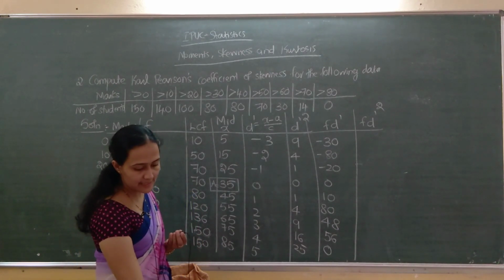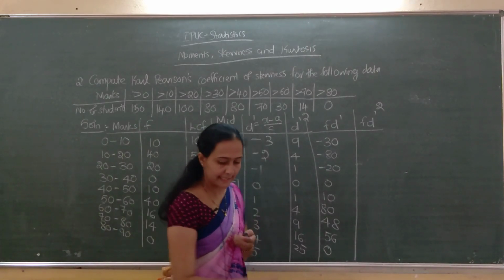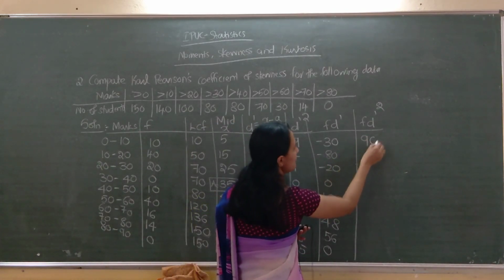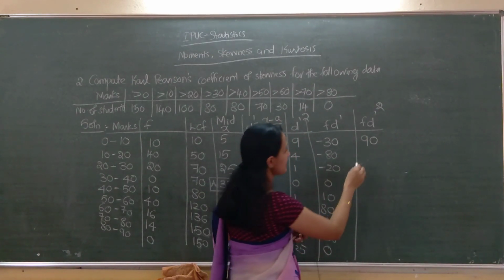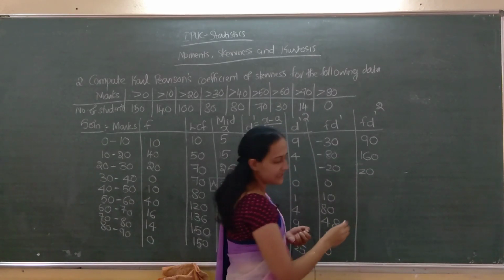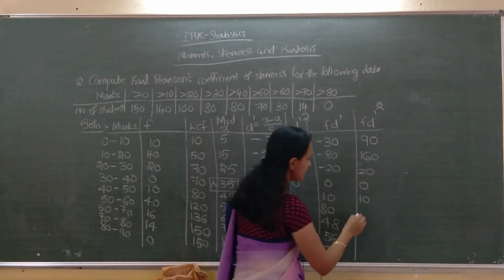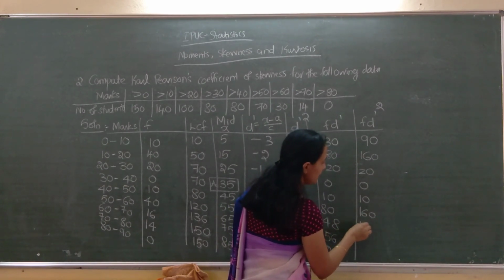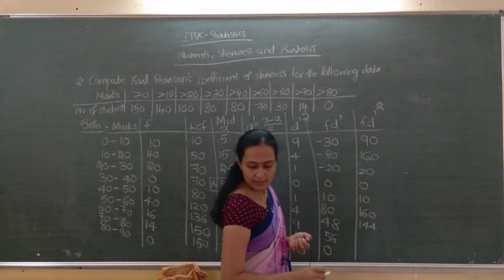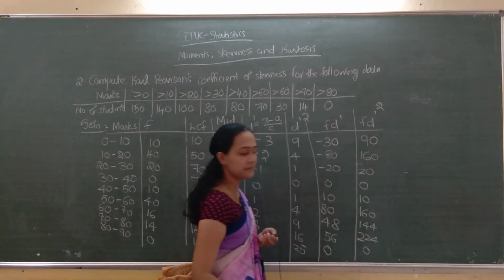F into d dash square: 90, next here 160, next 20, next 0, next 10, next 160, 144, 224, last 0. Correct na?